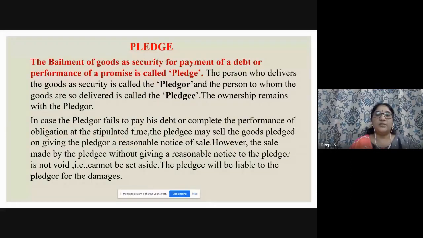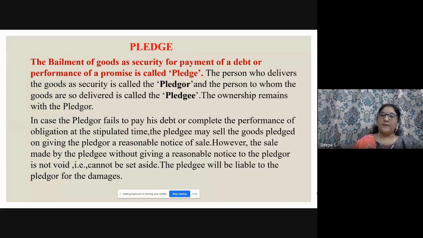The ownership remains with the pledger. In case the pledger fails to pay his debt or fails to complete the performance of the obligation at the stipulated time, the pledgee may sell the goods pledged, giving the pledger a reasonable notice of sale. However, a sale made by the pledgee without giving reasonable notice to the pledger is not void, that is, it cannot be set aside. The pledgee will be liable to the pledger for the damages. But to be safer, he has to give a notice to the pledger.